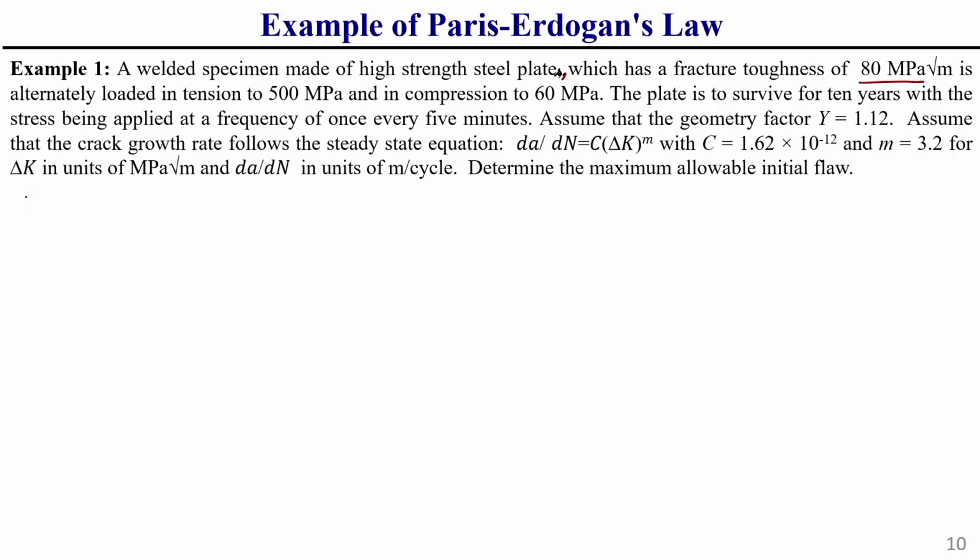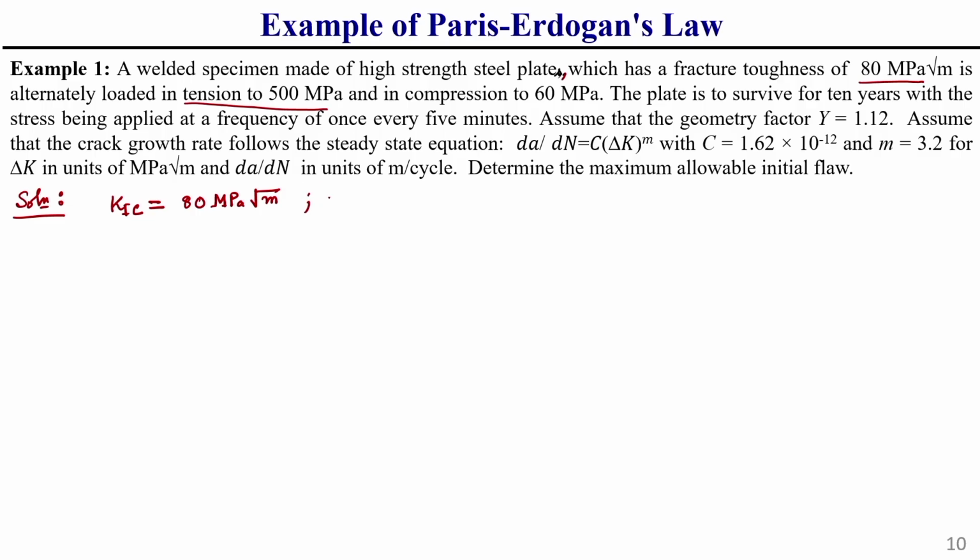So, what is the given information? First of all, fracture toughness is given. Fracture toughness means KIC, critical stress intensity factor, is given as 80 MPa square root of m, because we know this relationship. Another thing given is that this welded specimen is subjected to alternating load which has a tension value.